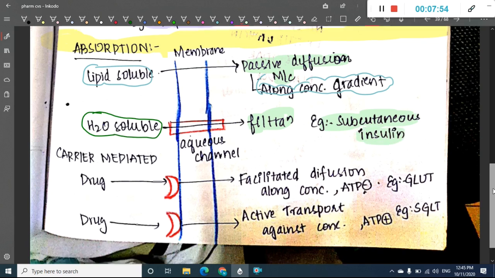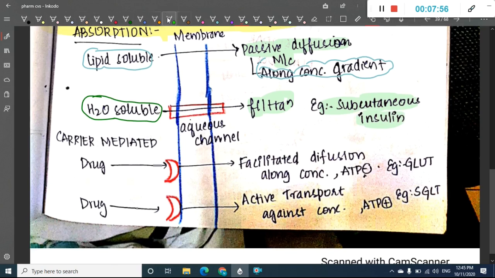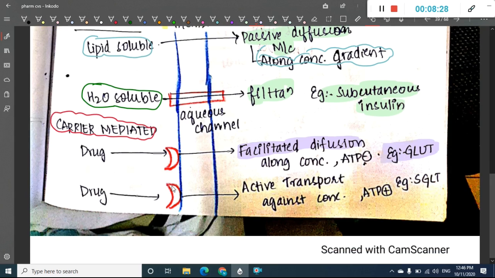Okay, we have some more drugs which are mediated by carriers. So there are some drugs which are called carrier mediated. In this, the drug attaches to a specific carrier molecule, and this helps in diffusion. If this occurs with the help of a carrier molecule, we call it facilitated diffusion. This facilitated diffusion occurs along the concentration gradient and does not require ATP. An example of this is GLUT.